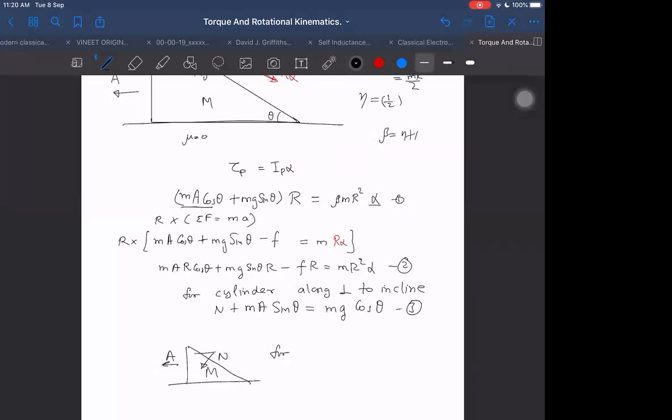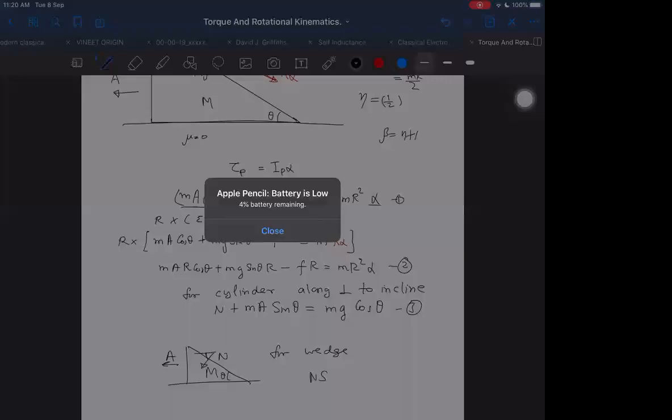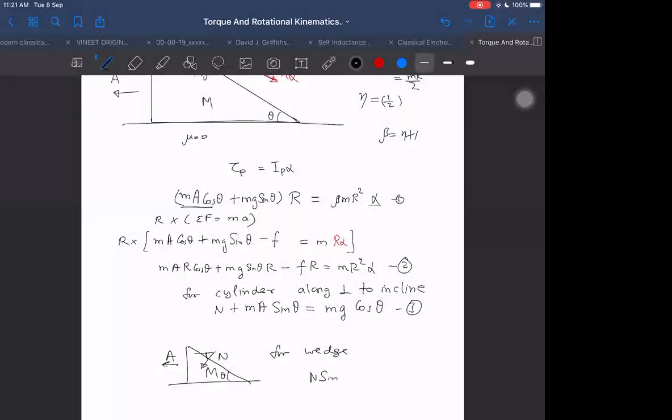Sin theta is the horizontal component for the wedge. We are getting another equation. We should remember that this will become 90 minus theta, and this will be N sin theta along horizontal. N sin theta is equal to M into A. You can substitute M there, and with the third equation we can get A from it.